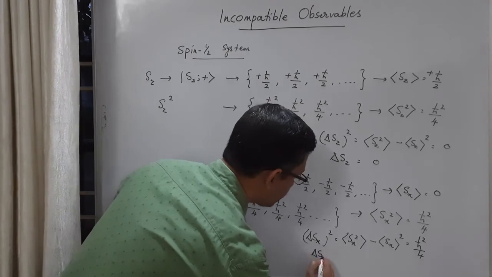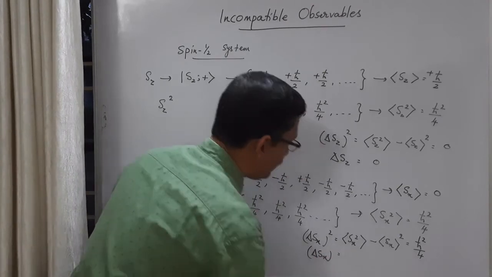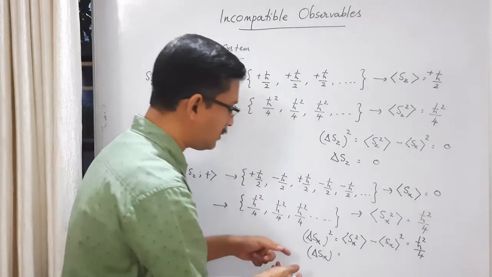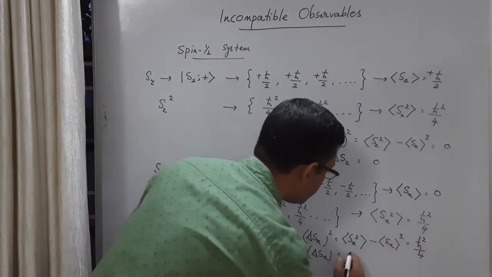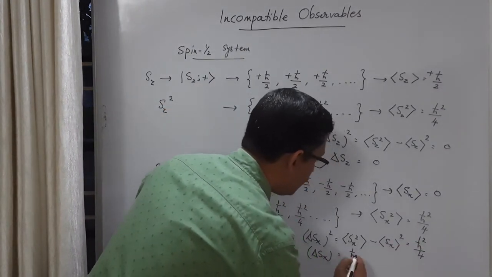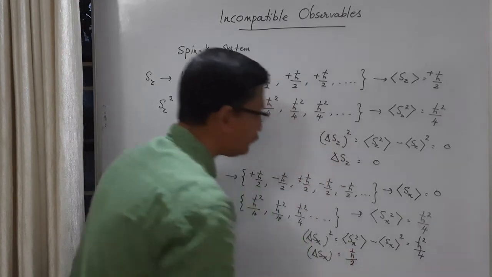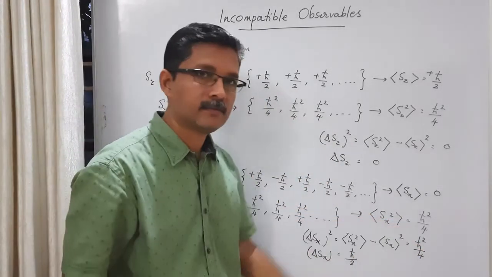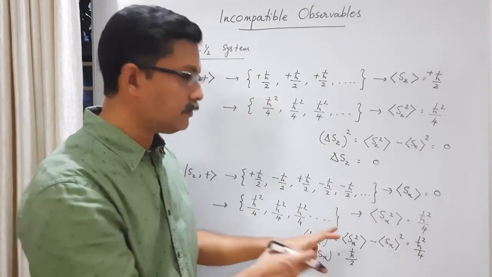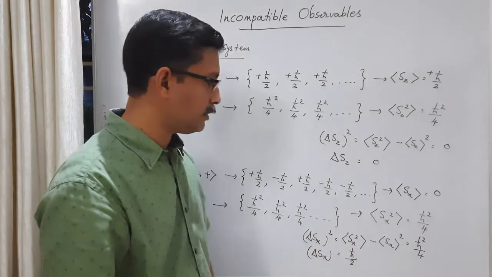Therefore, the root mean square deviation, or the uncertainty, will be the square root of this one. We get h cross by 2. The modulus of that. Okay. Modulus of the square root. We get h cross by 2. So this is the spread.